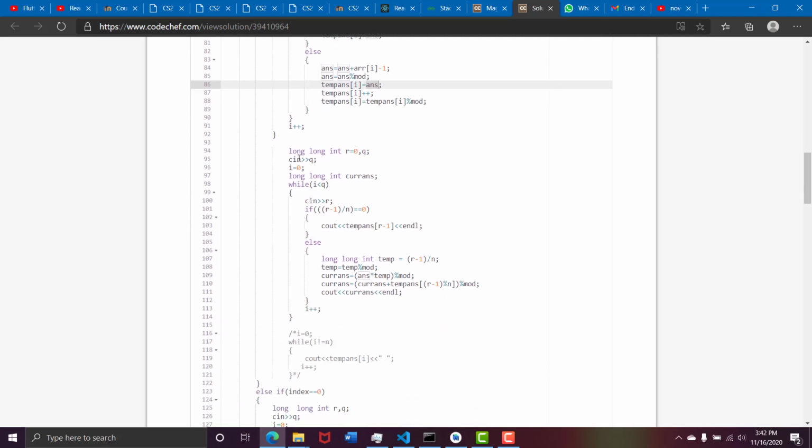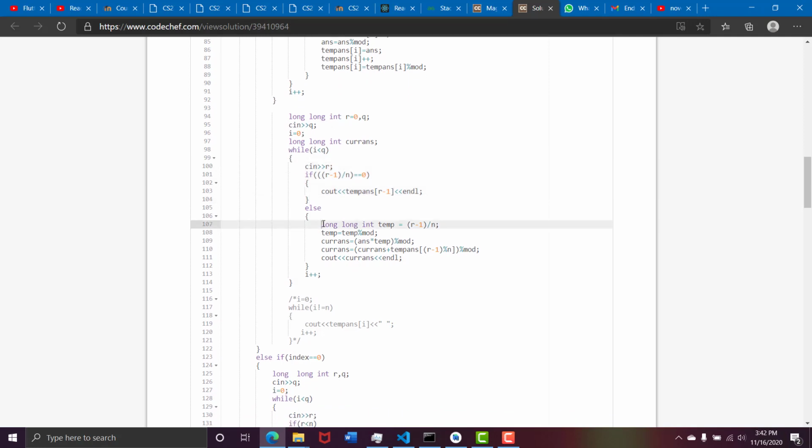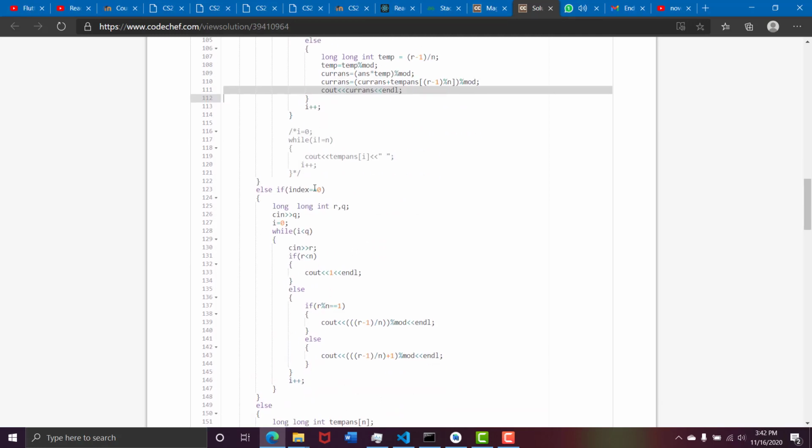Now we move on to the queries. We take in the number of queries, we take each query, and ignore this, it is just the extra bit. What we do is initialize a temporary variable which stores the number of rounds that are completed over all the n's. So this will help us to calculate the running sum fast. The answer would be the running sum in one round times the number of rounds modded, and the final answer would be the current answer, that is the running sum plus wherever this ended, r minus 1 mod n, and we display it.